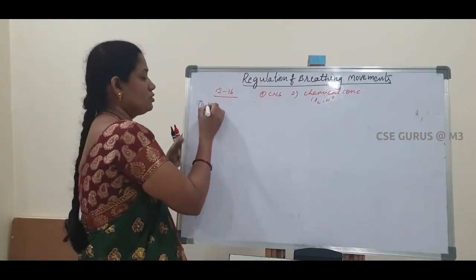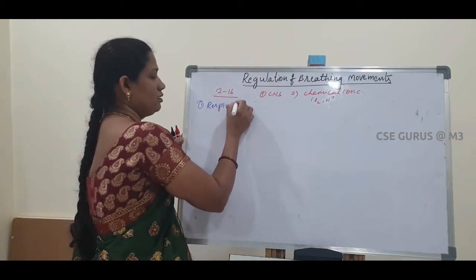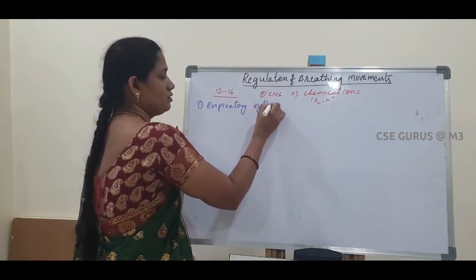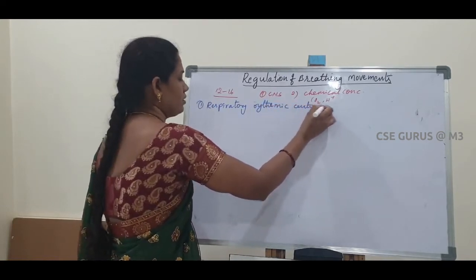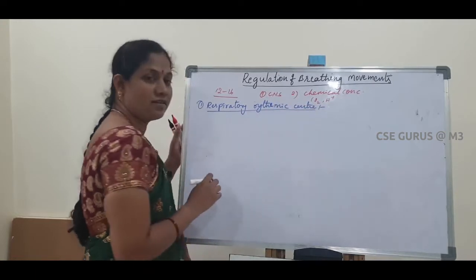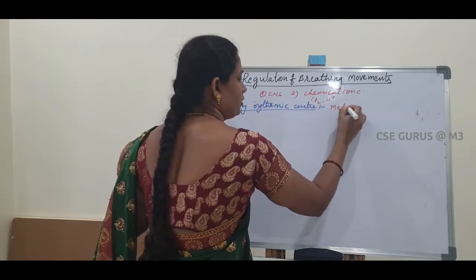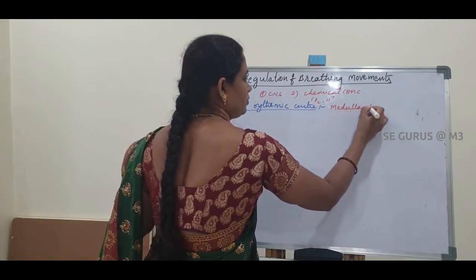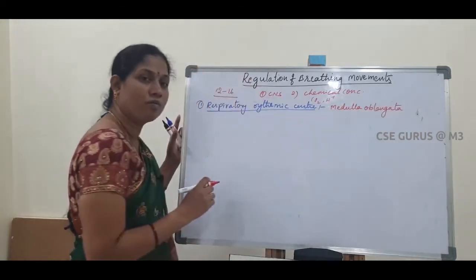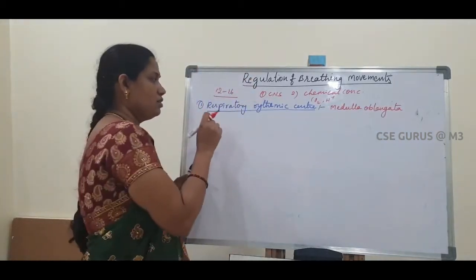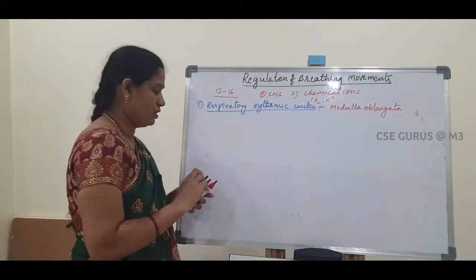They are, first one, the respiratory rhythmic center. This is located in the medulla oblongata. This respiratory center can increase the breathing movements.